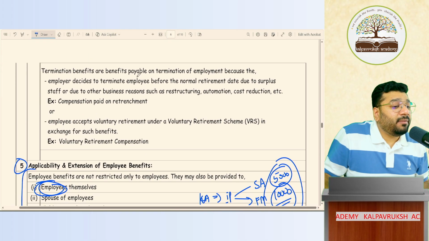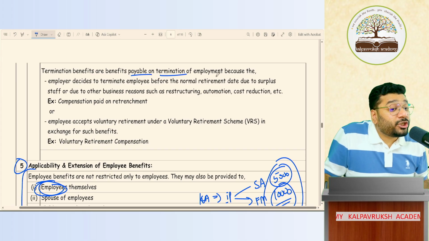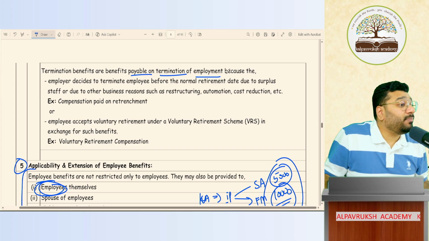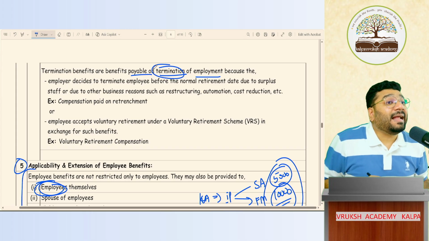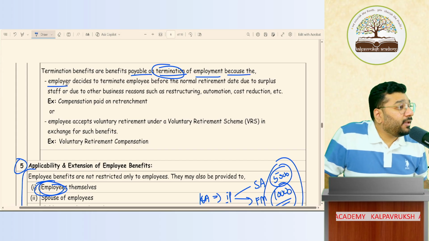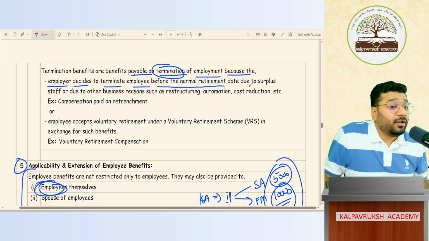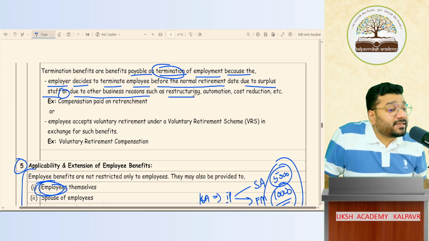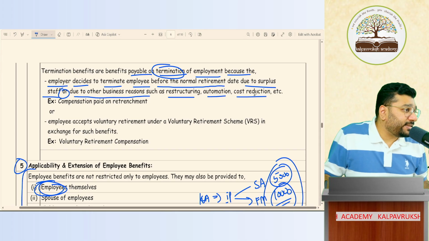Then comes the next category, termination benefit, TB. Termination benefit is benefit payable on termination of employment. What is meant by termination? Cancellation of employment, because the employer decides to terminate the employee before the normal retirement date. Why? Due to surplus staff or due to other business reasons such as restructuring, automation, cost reduction, etc.